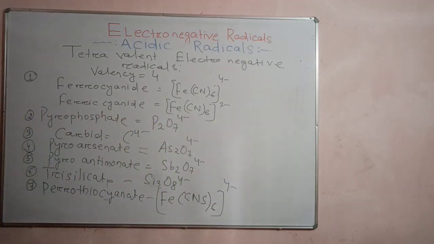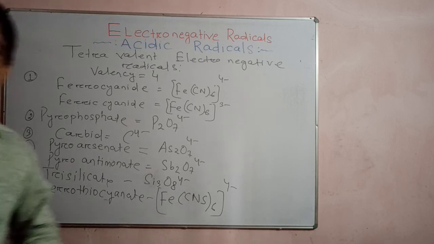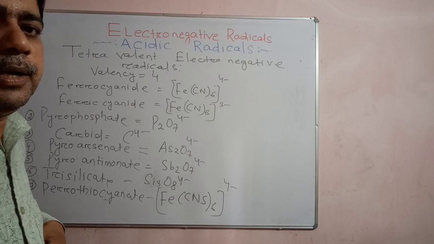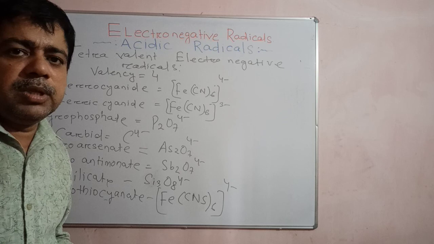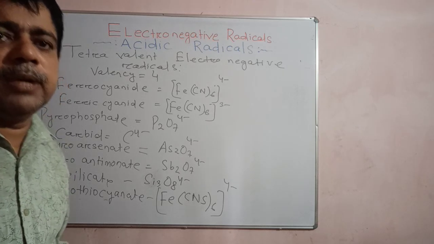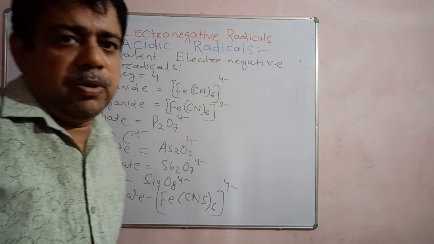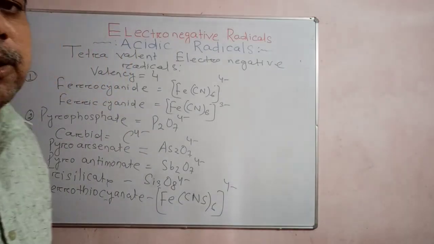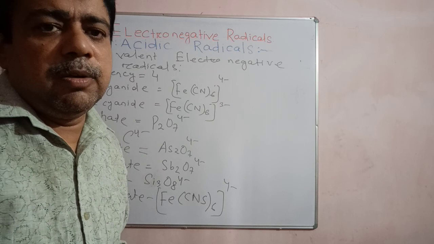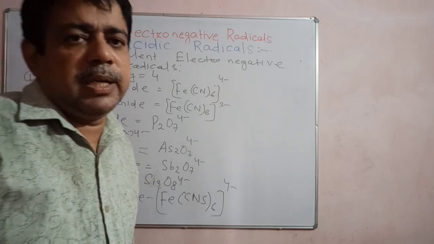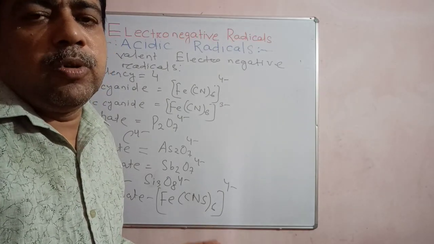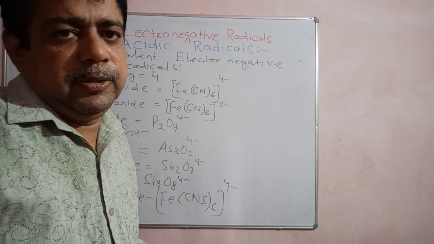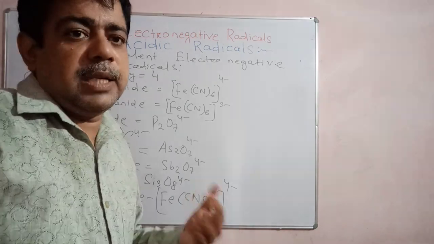So these are the different types of examples of electronegative radicals. So students, these are very important to learn. These are the foundation of chemistry. If you don't know the radicals, then it is very difficult to frame the molecular formula. Okay, and next class. Thank you for watching this class and for your interest in the class. Okay, and for your patience. I hope you will practice this and remember the different examples of radicals, electropositive and electronegative radicals, and by that you will be able to make the molecular formula. How to make the molecular formula, in the next class we shall discuss.